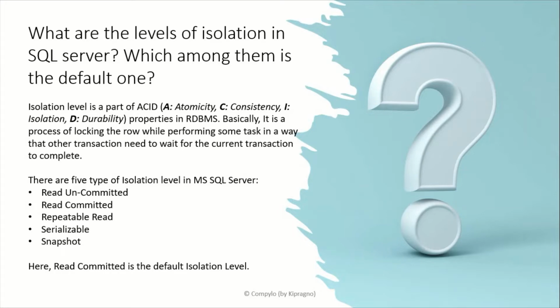In this level, the transaction cannot read the data that is being modified by the current transaction, which forces the user to wait for the current transaction to finish up its job. Repeatable read. This level is similar to read committed with an additional benefit. In this, insert query doesn't wait. Snapshot. This level takes a snapshot of current data. Every transaction works on its own copy of data.